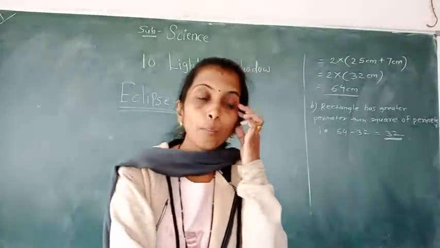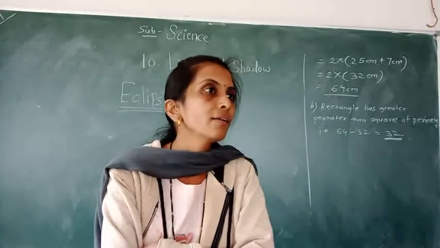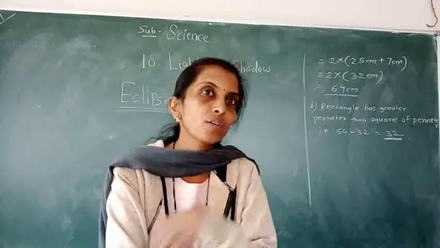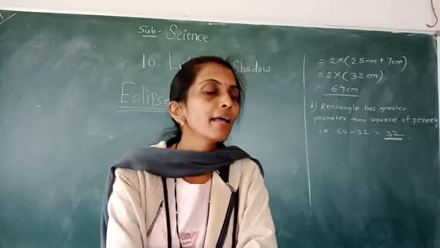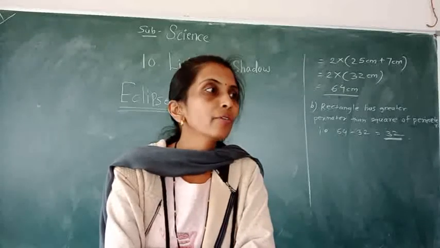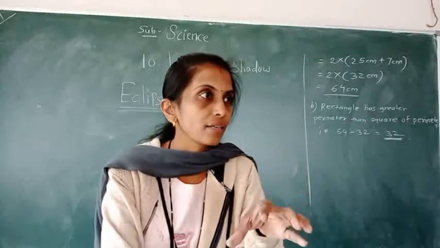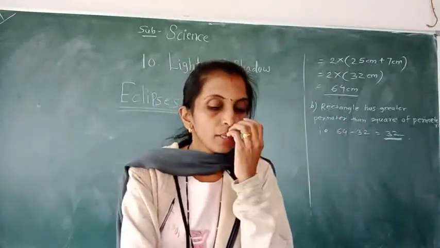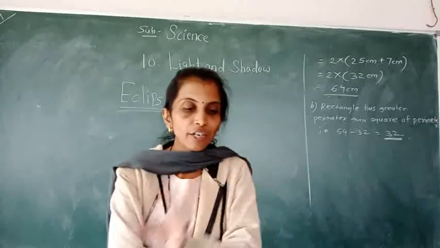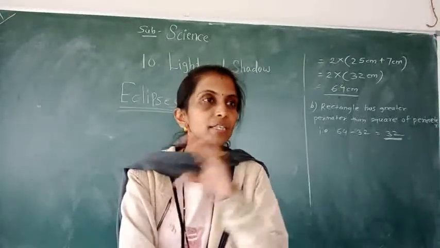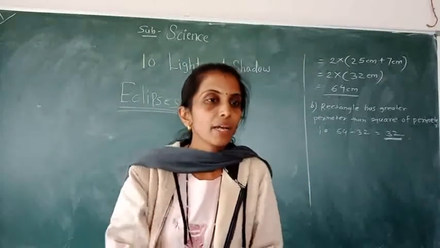You know the moon and earth are opaque objects. They are also called non-luminous because the moon and earth have no light of their own. Due to the sunlight, they reflect and shine. So the moon and earth are opaque objects. Thus an eclipse is a natural phenomenon that occurs when one celestial body comes between two other celestial bodies. Celestial bodies means planets, moons and earth.